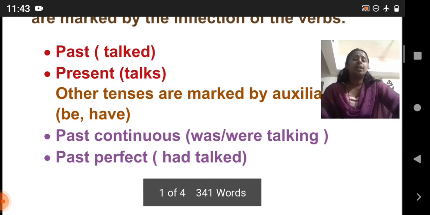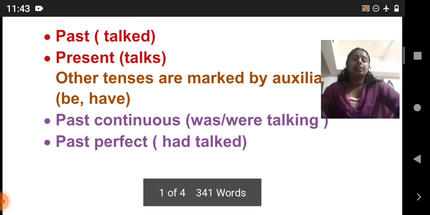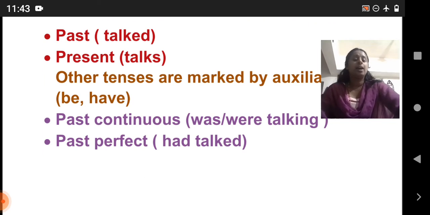Now, past continuous. You must have heard or seen these things: past tense, present tense, past continuous, past perfect, etc. Past continuous is formed using was plus the ing form of the verb. And the past perfect, look here, is had plus the past tense form: had talked.